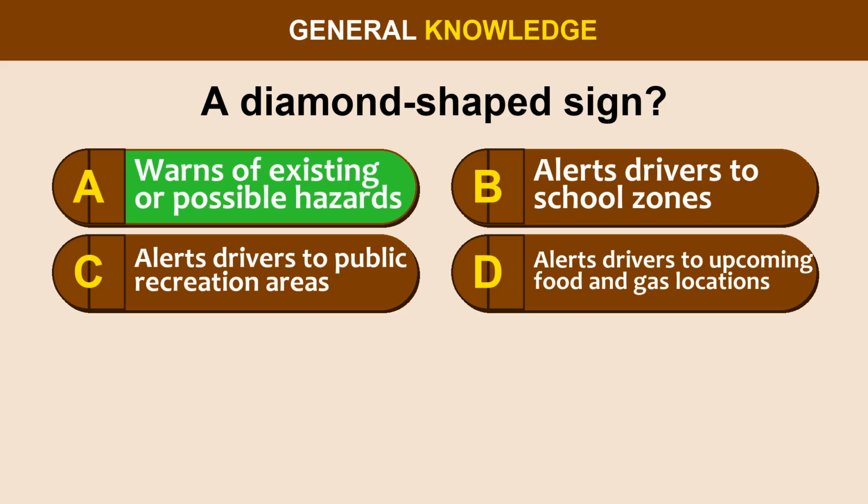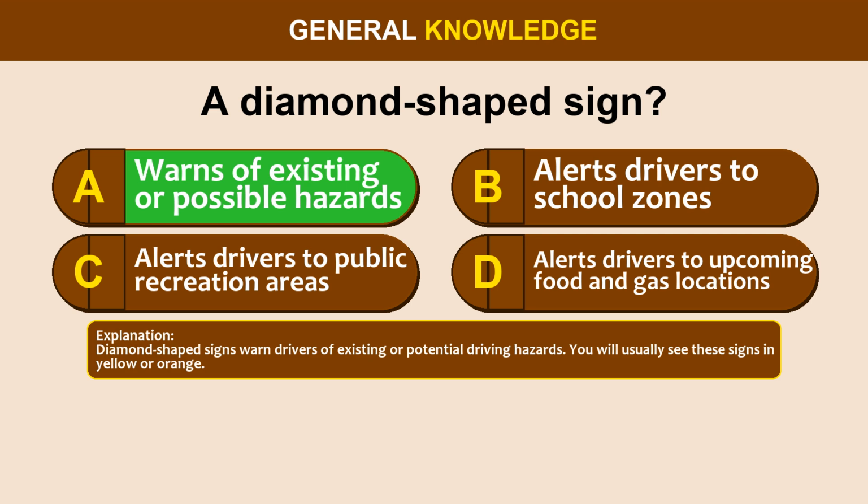The correct answer is option A. Warns of existing or possible hazards. Diamond-shaped signs warn drivers of existing or potential driving hazards. You will usually see these signs in yellow or orange.